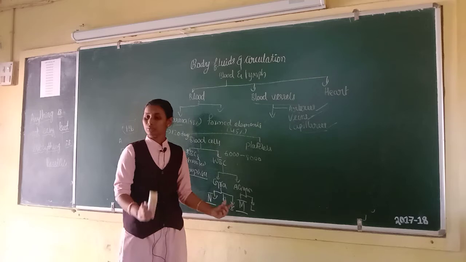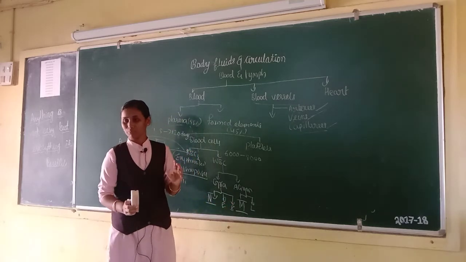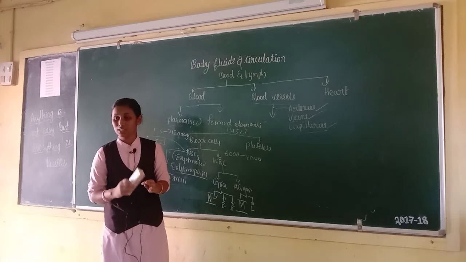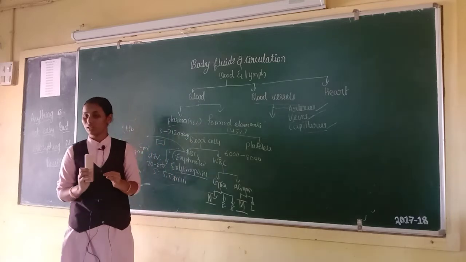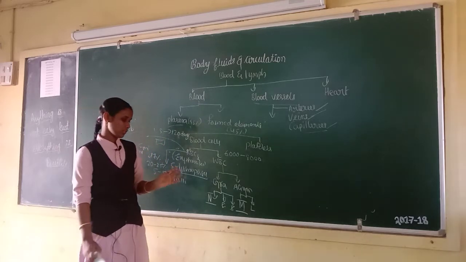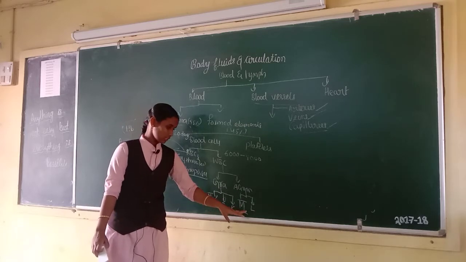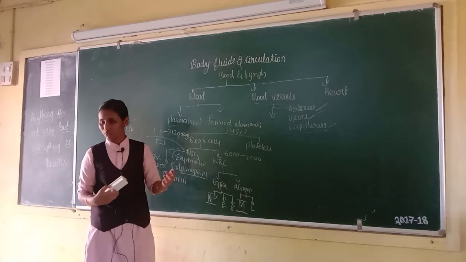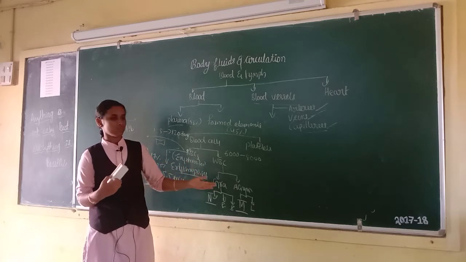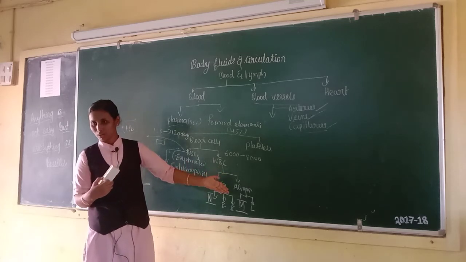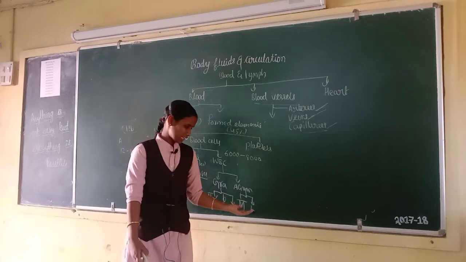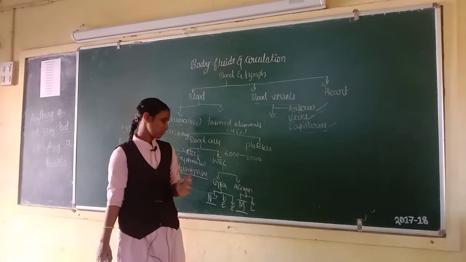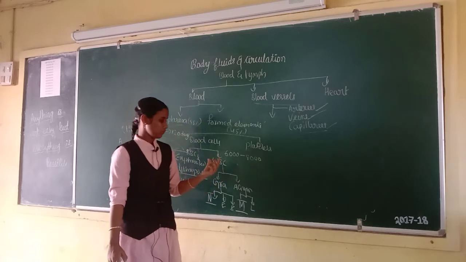And basophil. Basophil secretes three substances. First one is histamine, second one is serotonin, third one is heparin. Next, lymphocyte. Lymphocytes are responsible for the immune response of our body. And again we classify the lymphocyte into T lymphocyte and B lymphocyte. This is all about WBC.